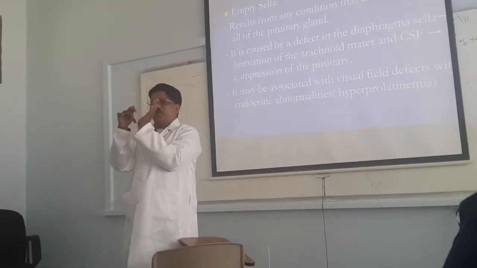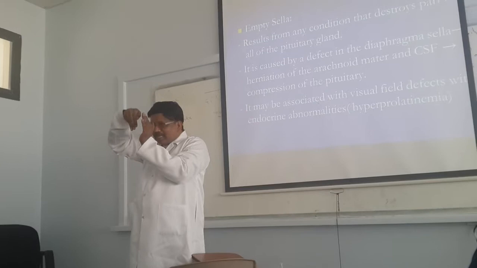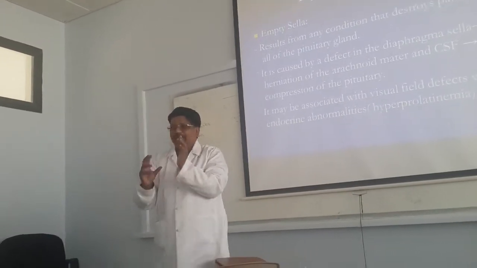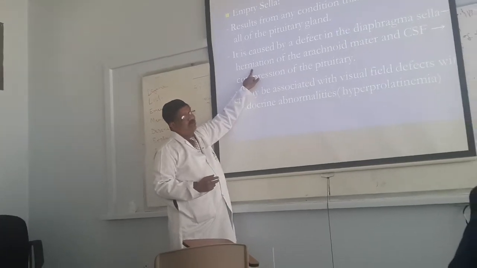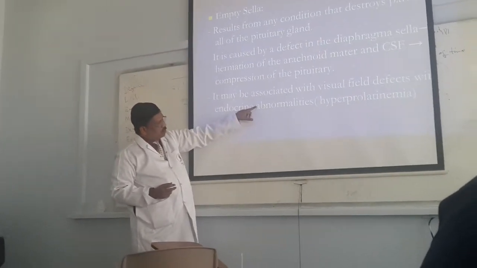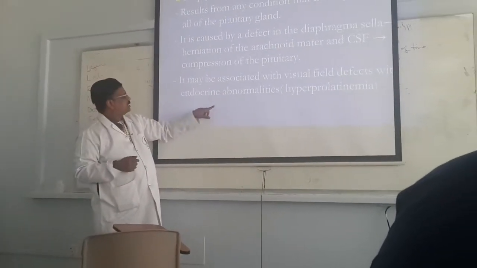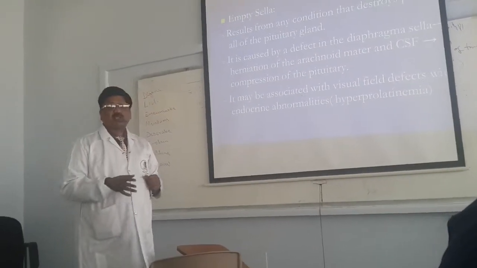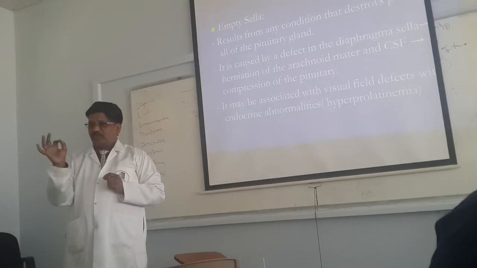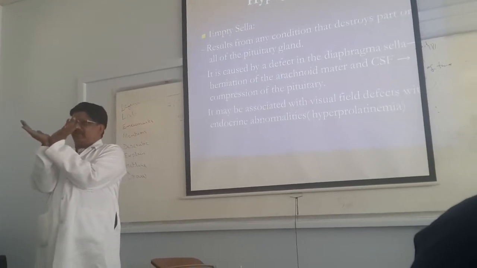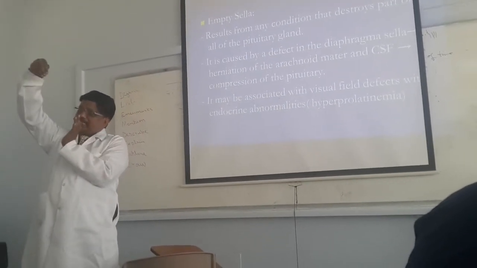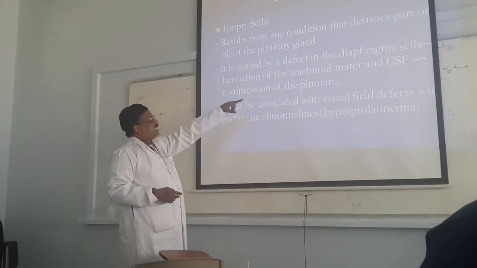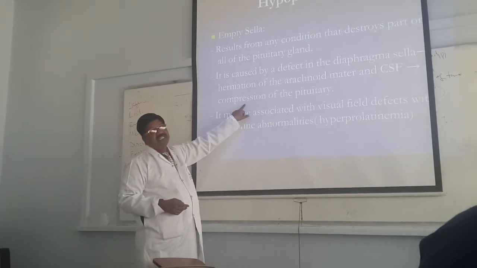The pituitary is here, and the opening is there. From the opening, what is going? Arachnoid matter is going, CSF is going. It is called herniation of the pituitary. It may be associated with visual field defects and endocrine abnormalities, such as hyperprolactinemia. So empty sella is a syndrome in which there is a defect in the diaphragm, with herniation of the arachnoid matter and CSF, leading to compression of the pituitary.